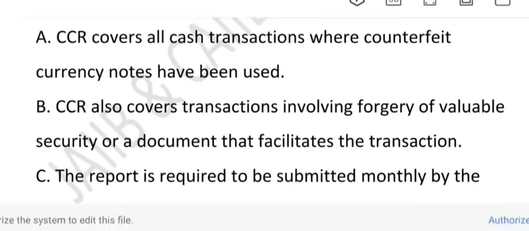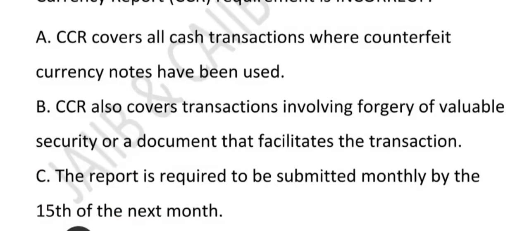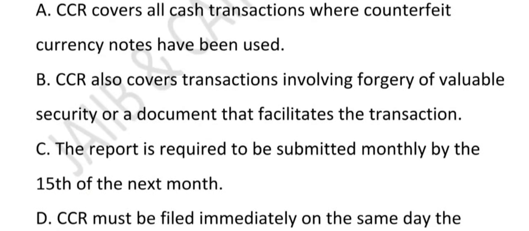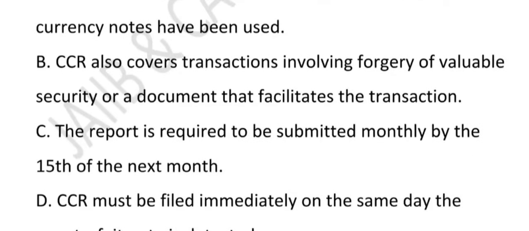What about option B? If you look at option B, it says that CCR also covers transactions involving forgery of valuable security or a document that facilitates the transaction. Is it true? Yes, it is true.